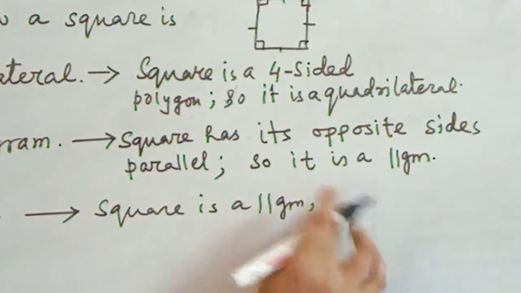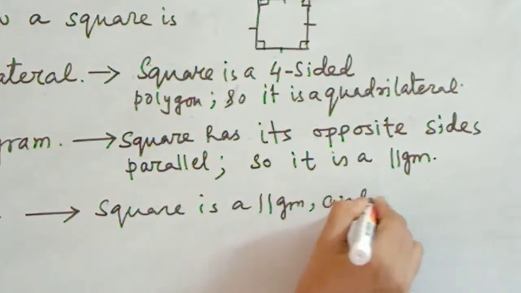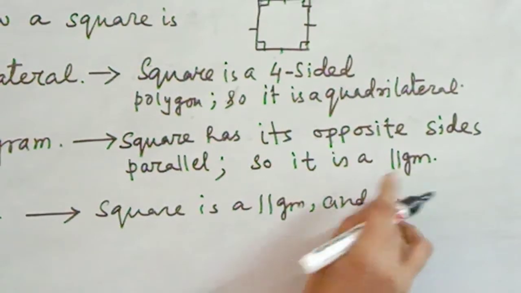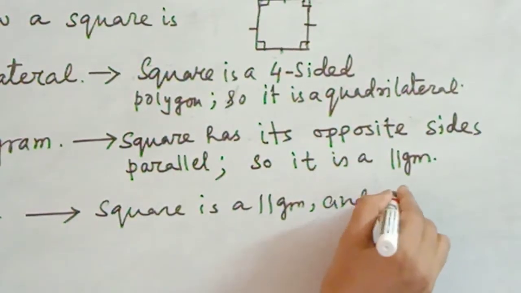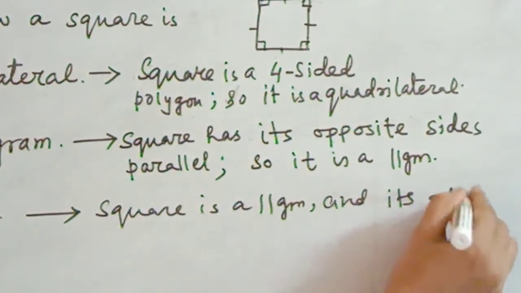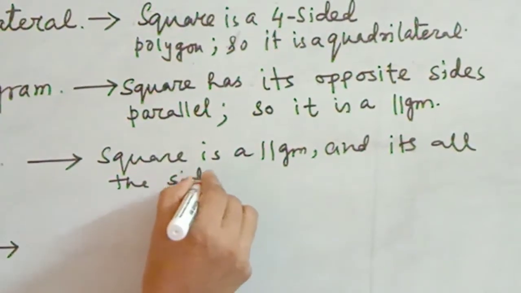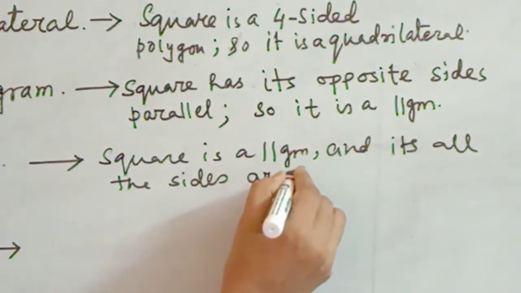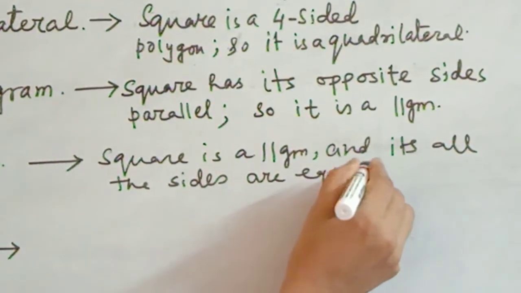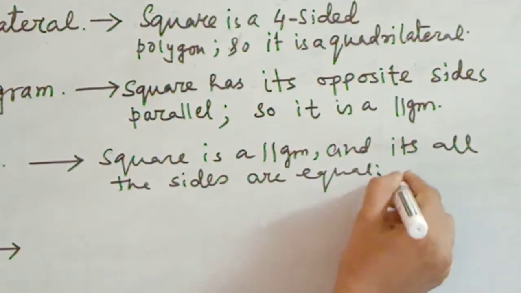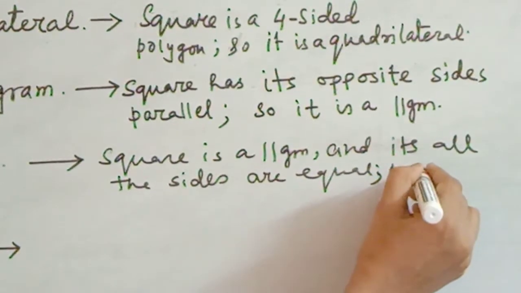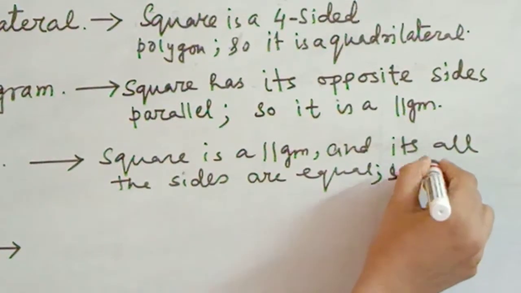Square is a parallelogram and all its sides are equal, so it is a rhombus.